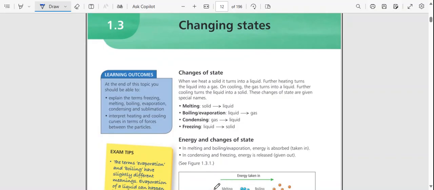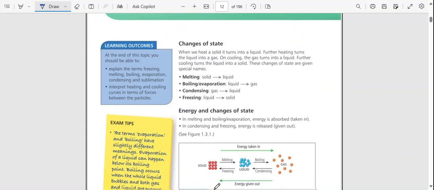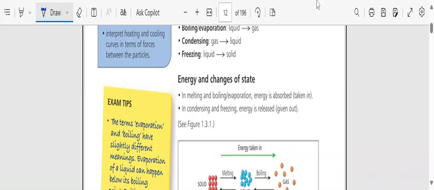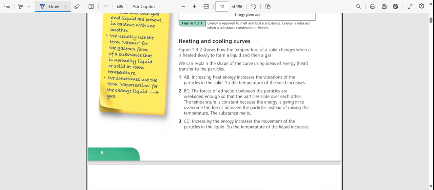Then we have change of state, which is melting, solid to liquid, liquid to gas, gas to liquid, and liquid to solid. So, energy and changes of state. In melting, boiling and evaporation, energy is absorbed, which is taken in. In condensing and freezing, energy is released, or given out. So we have heating and cooling curves.